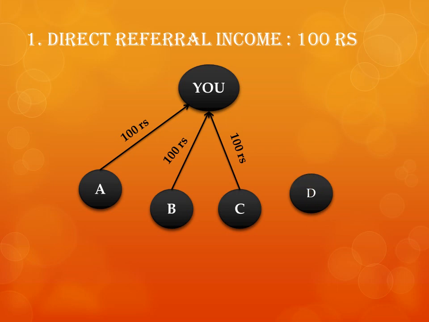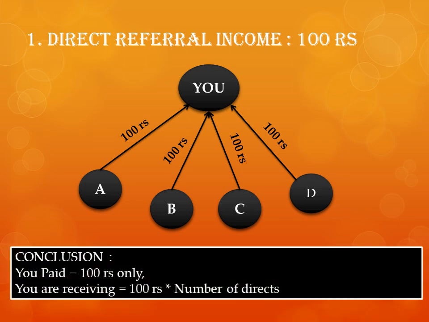Similarly, however many members you make directly under you, each one has to give 100 rupees. In conclusion, if you pay only 100 rupees, you may get 300, 400, 500 rupees maybe, according to how many members you are making directly under you. But the company recommends making a minimum of 2 members under you.